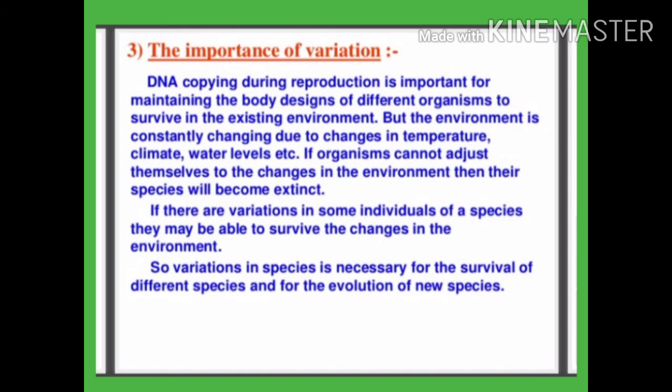DNA copying is not error proof. Errors give rise to variation, or you can say that if errors are there, this is the reason why we see different types of species or variations in our environment.